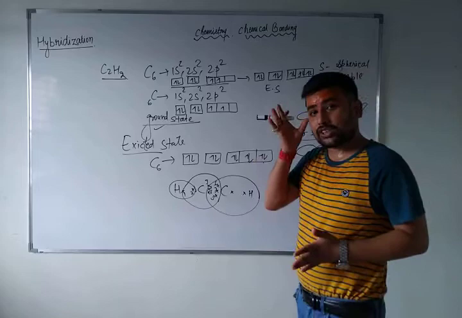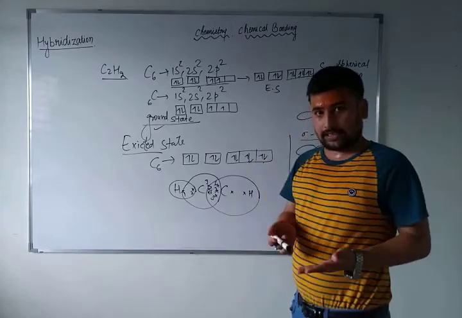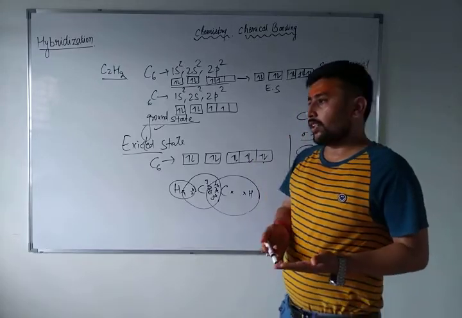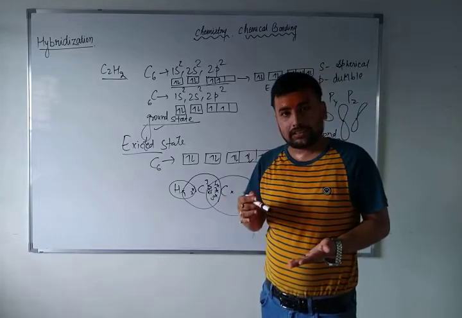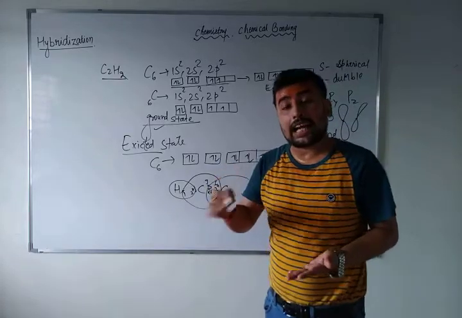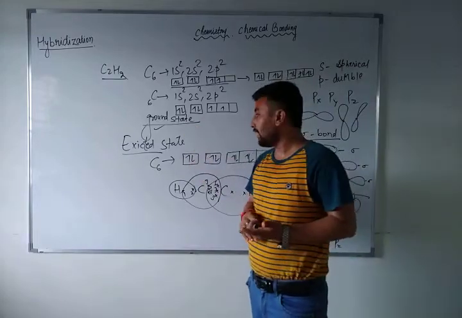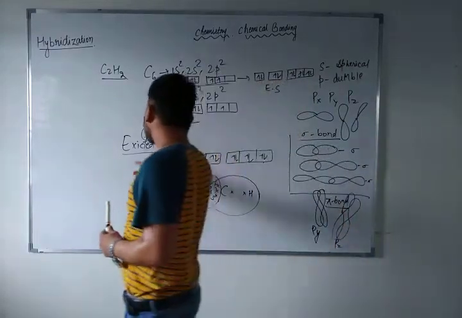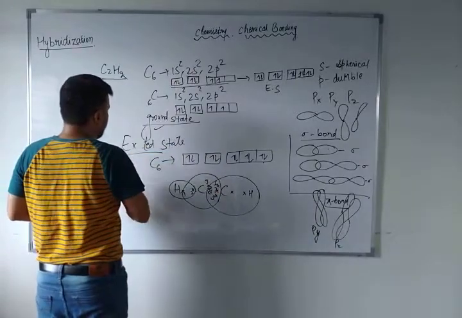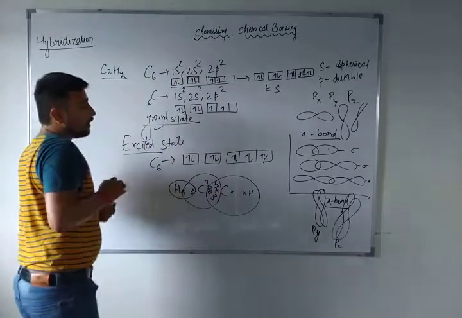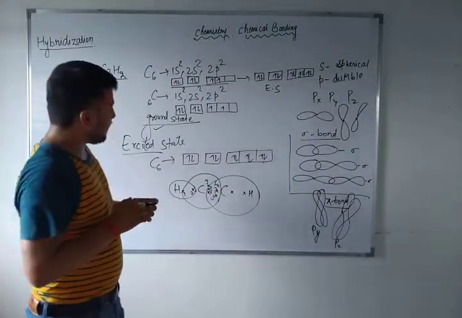What is hybridization? When any element changes its arrangement of electrons, meaning ground state to excited state.